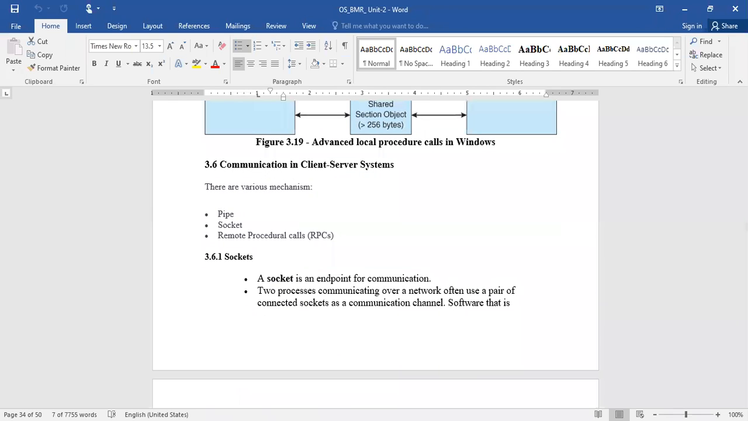Now, let us look at another important concept: communication in client-server systems. How do we implement this interprocess communication in the client-server environment? Before discussing this, one should understand the client-server environment. You are all aware of that. Just imagine how you access your Gmail. That is the best example for the client-server environment, where all your information is stored in the server itself.